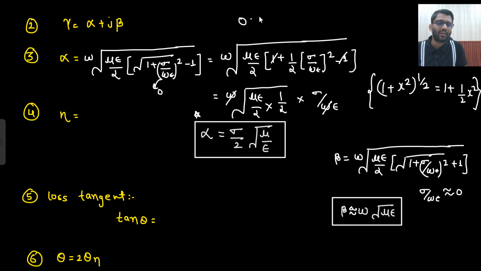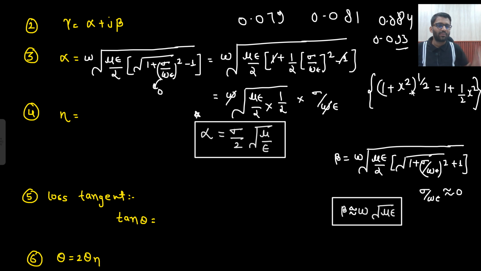But what if in the options you are getting these: 0.079, 0.081, 0.084, 0.093. So yeah, all are nearly equal to 0. So you need to click one option, no? Then you can use this formula. So the same goes here.